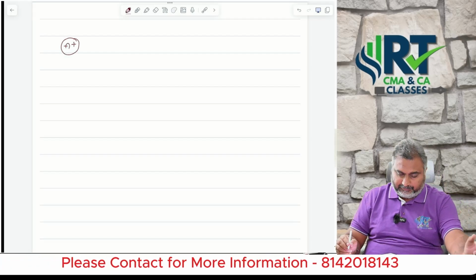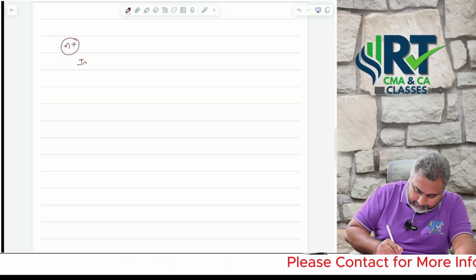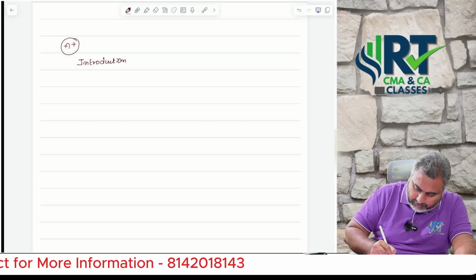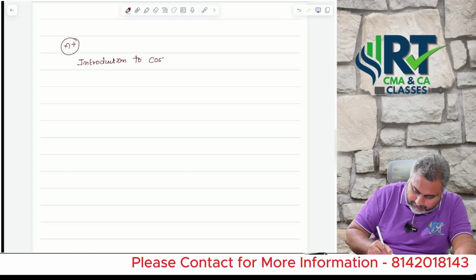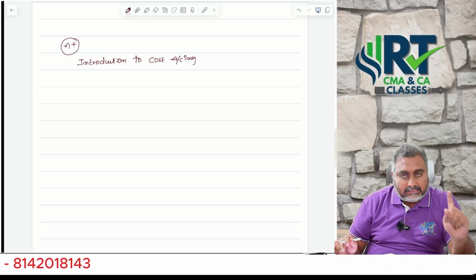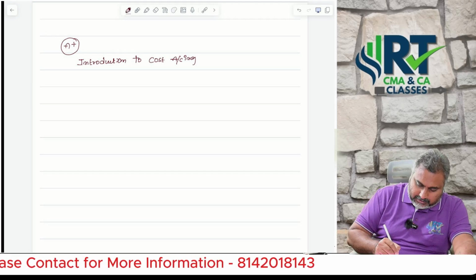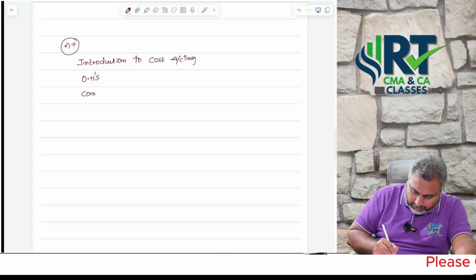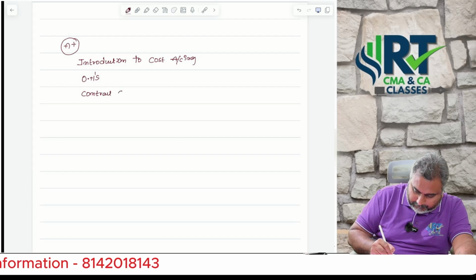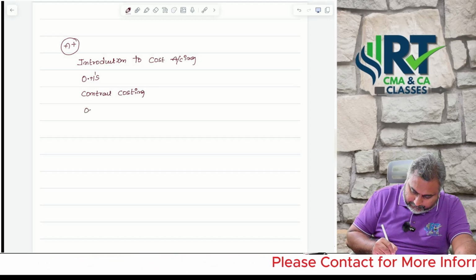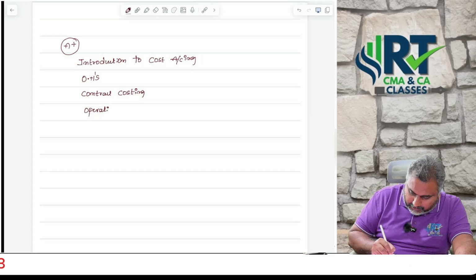First, A plus categories I am indicating, sir. First read introduction to cost accounting. Sir, less marks only, but still read theory. Second, sir, overheads. Next, sir, contract costing. Next, sir, operating costing.